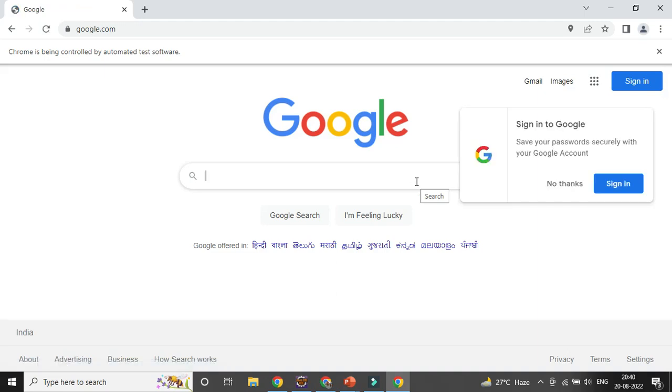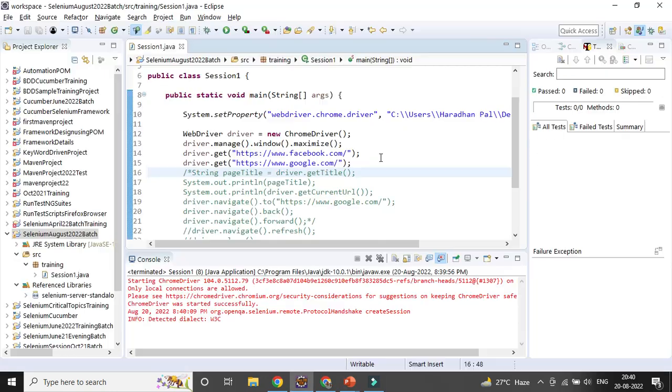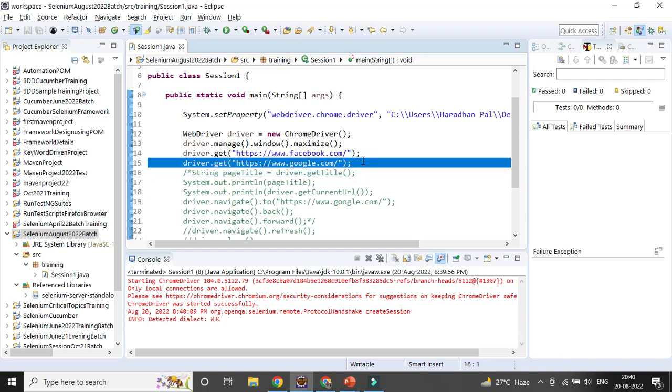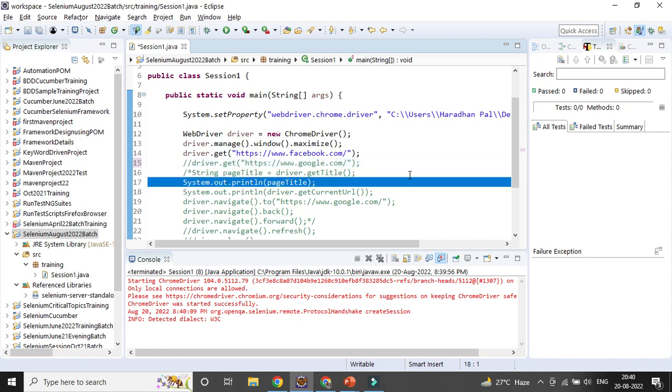Yeah, it is working also. So with the help of driver.get and get also, it is coming to the other page. Yeah, right. That is the thing, it will not work in case you are not navigating. In case you want to go back and forth, that will not work. So that is the problem that might come.